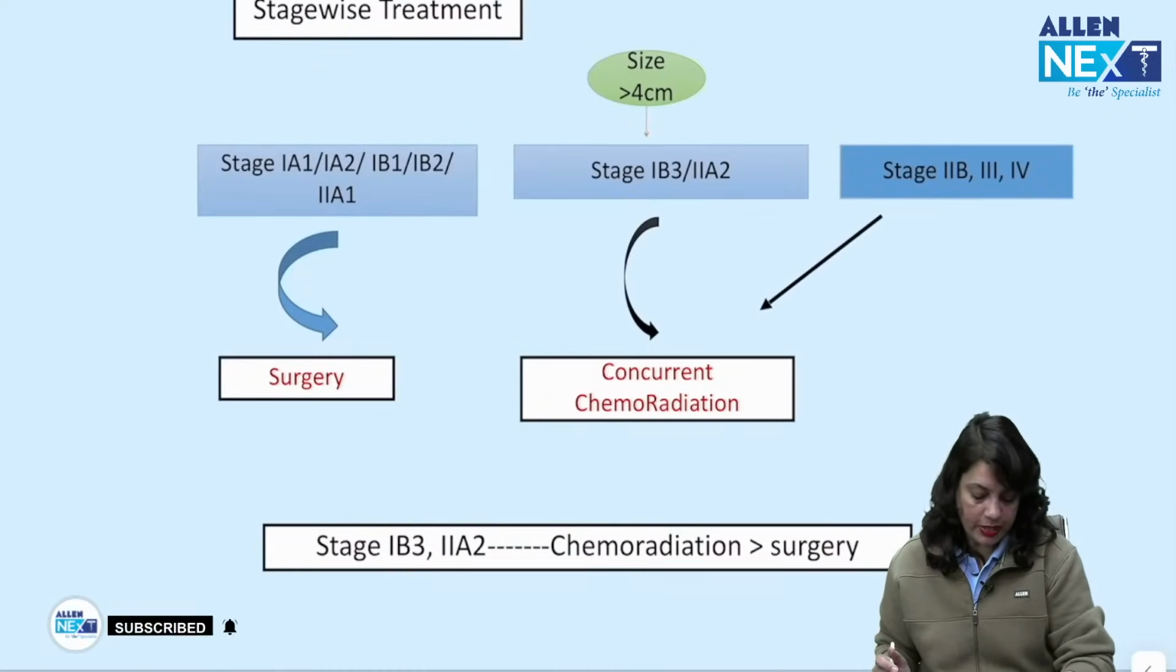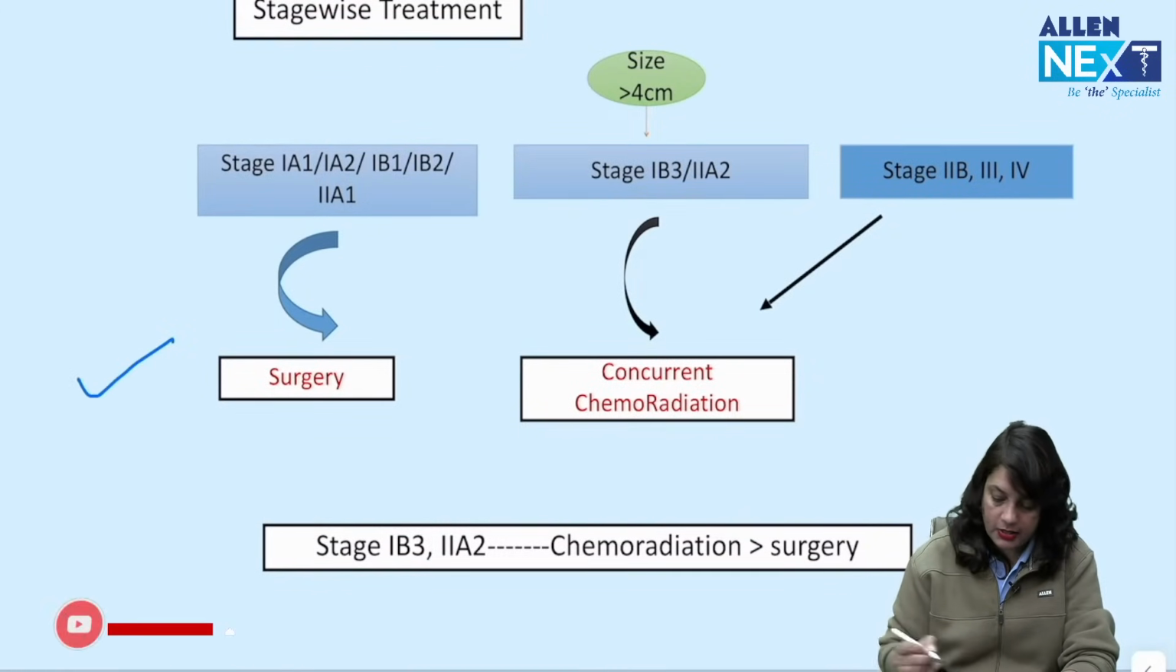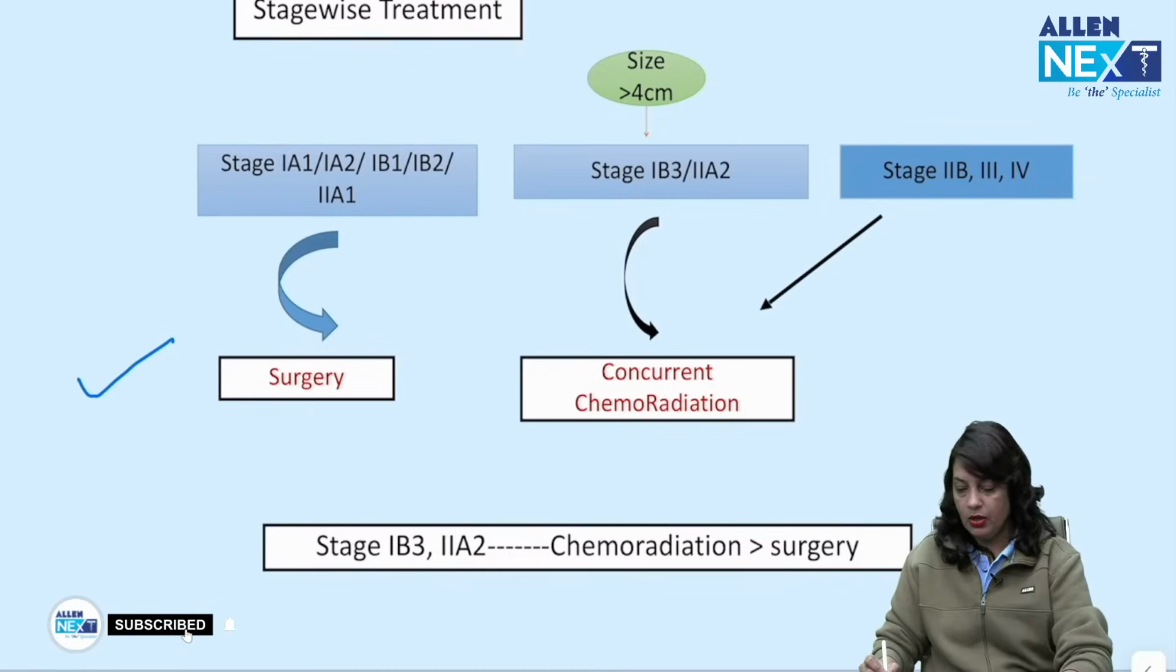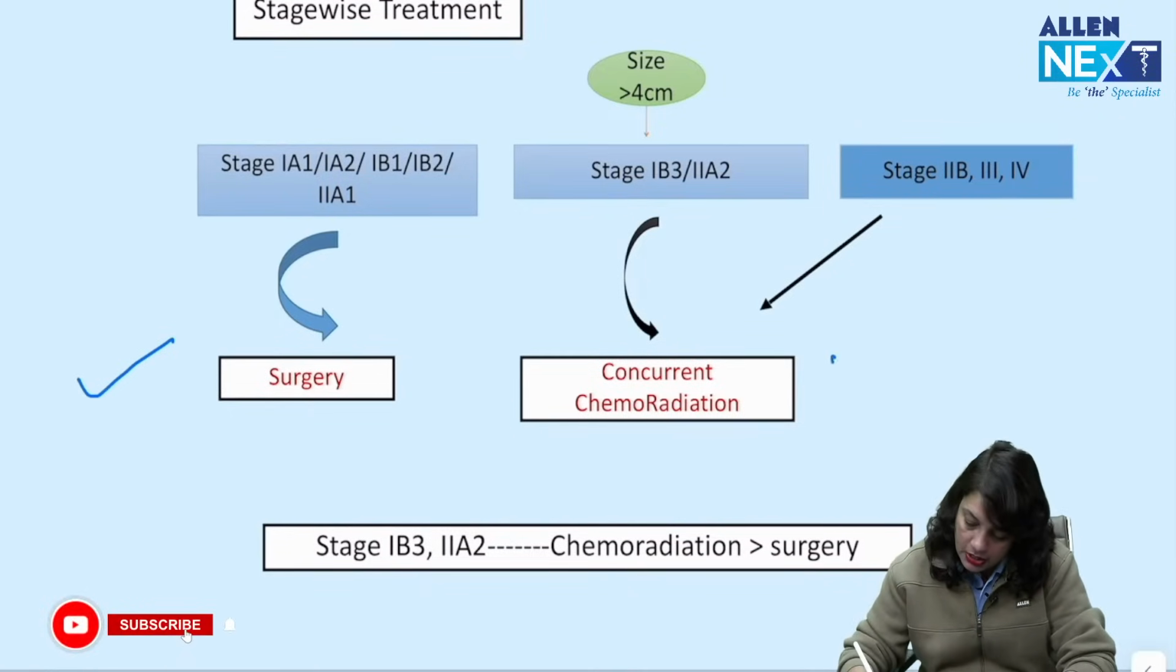Now, stage-wise treatment. Stage 1A1, 1A2, 1B1, 1B2 and 2A, we go for surgery. 1B3 and 2A2, and stage 2B to 4, we go for concurrent chemoradiation.